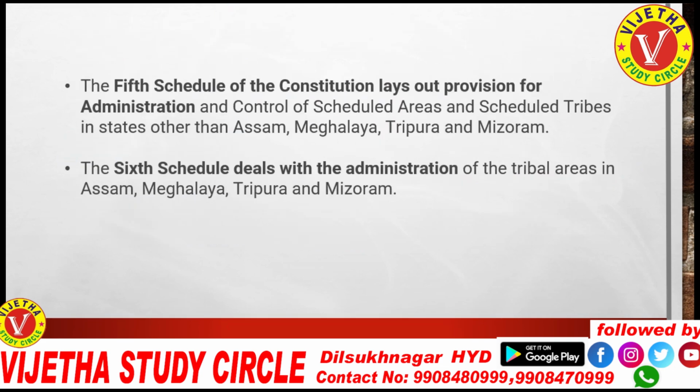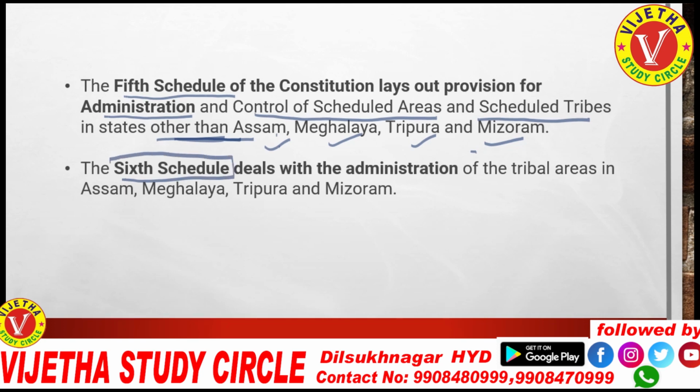Along with that, in which part of the Constitution do we have this topic of scheduled areas and scheduled tribes? The 5th Schedule of the Constitution lays out the provisions for the administration and control of the scheduled areas and scheduled tribes in states other than, which is very important, Assam, Meghalaya, Tripura and Mizoram, because the administration and control of scheduled areas and scheduled tribes in these 4 states is mentioned in the 6th Schedule of the Indian Constitution.